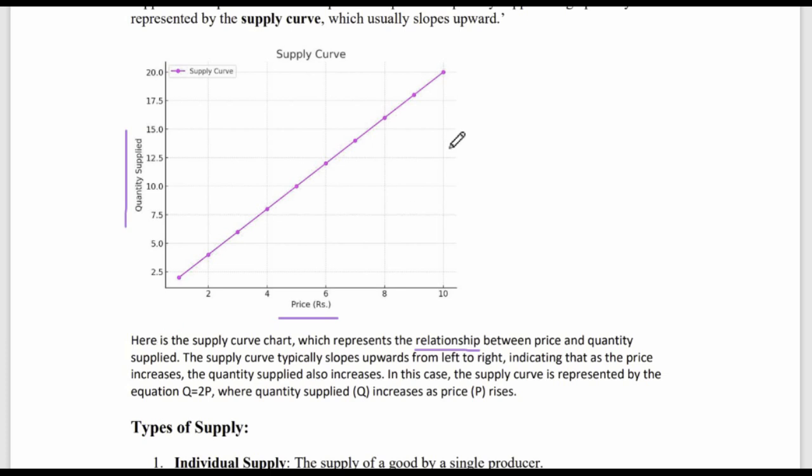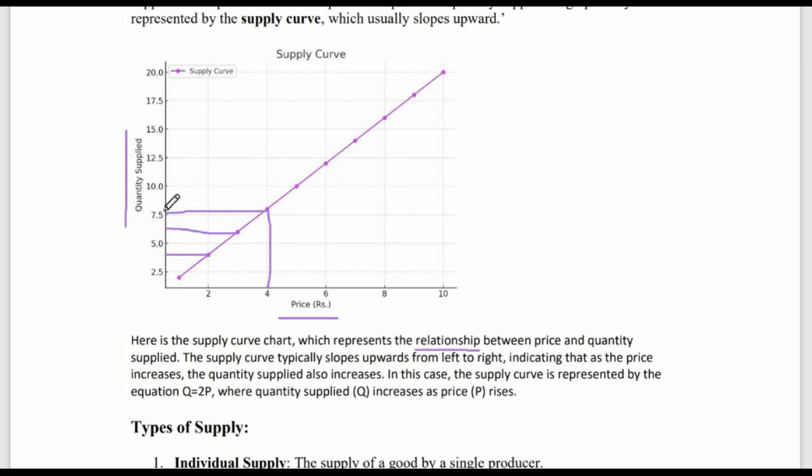from left to right, indicating that as the price increases, for example from 2 rupees to 4 rupees, the quantity supplied also increases from say 4 here to say 6 approximately, and then as it goes to 4 rupees, the quantity supplied is 7.5.